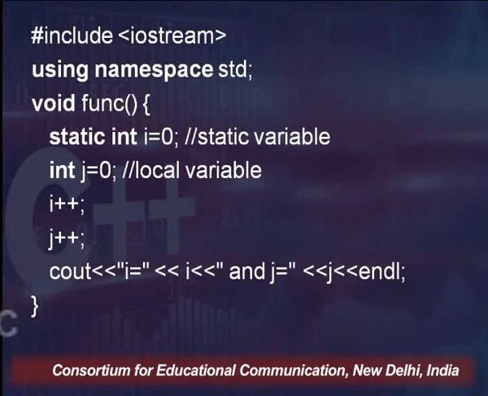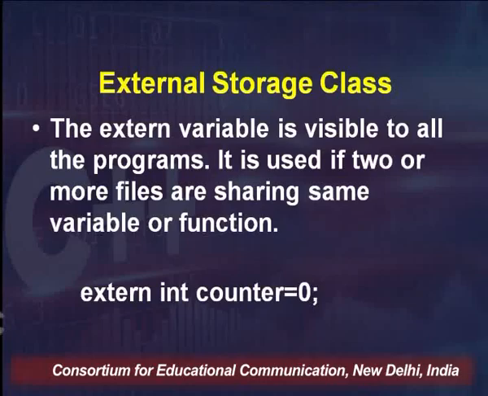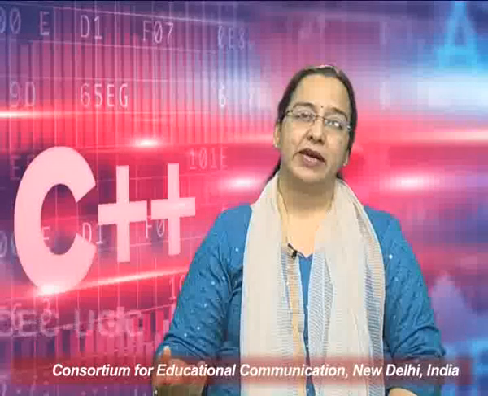So if function 1 has set the value of a static variable as 10, the function 2 which is coming next will take the value as 10 and will do the operations. Similarly, we can have local static variables as well as global static variables.